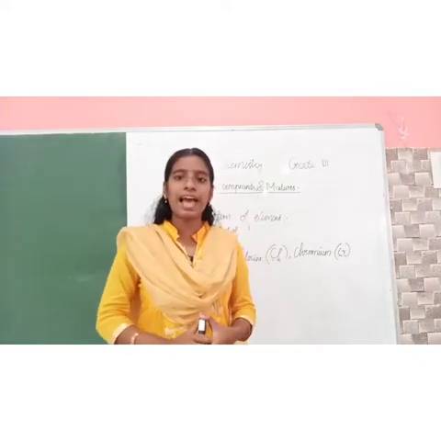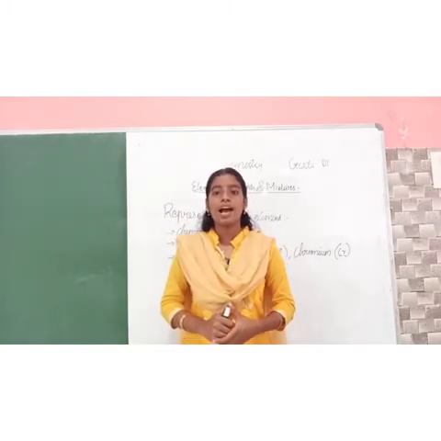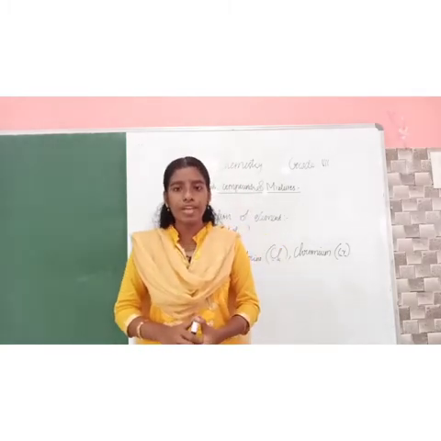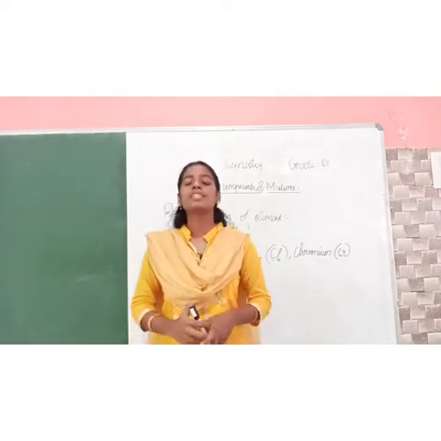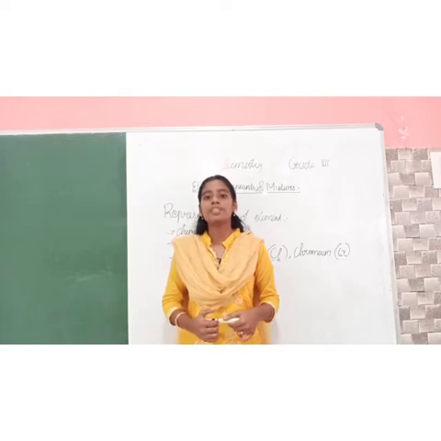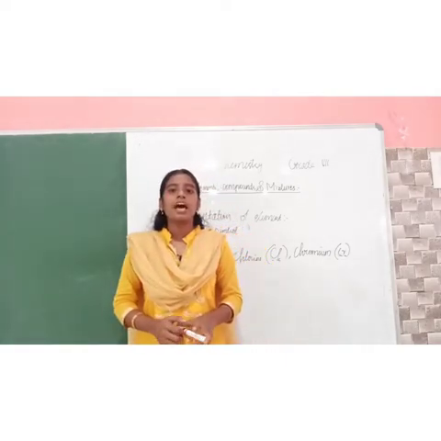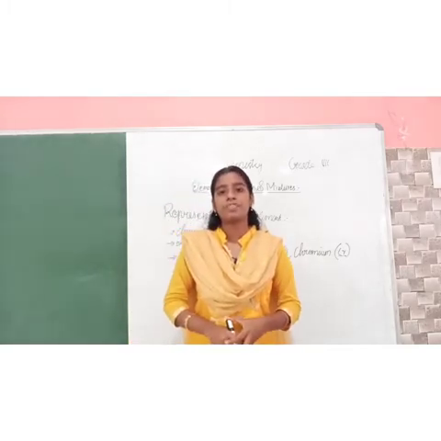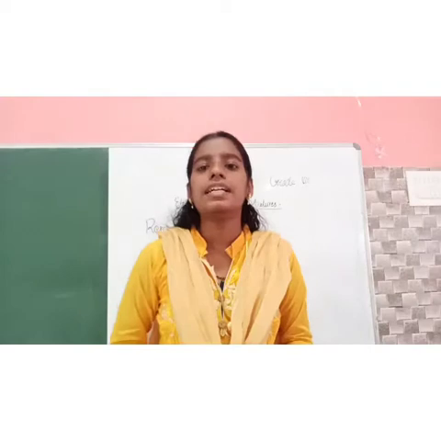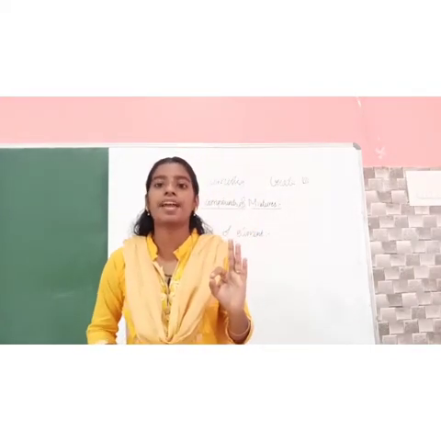How many elements do we have in the world? 118 elements, out of which 92 are natural elements and 26 elements are man-made. Did you understand? Now, in the book they have given some symbols of elements. We can go through that. In that they have given three types of symbols.